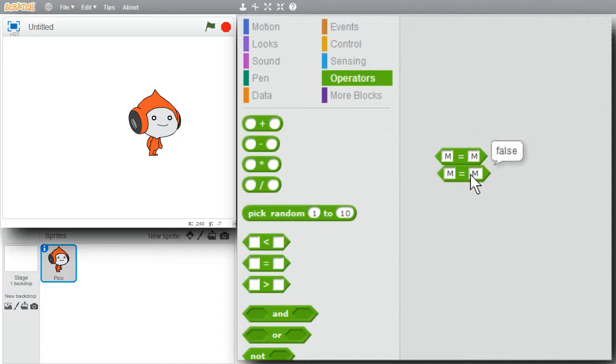I'm finished with this pico challenge. Play with the equals operator if this is new to you, and have fun with it.